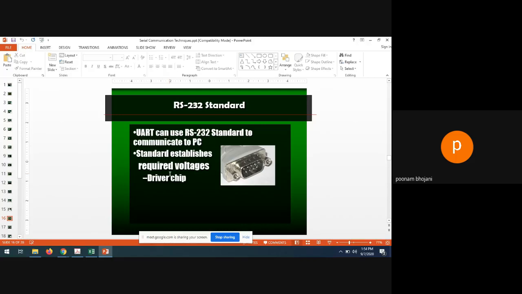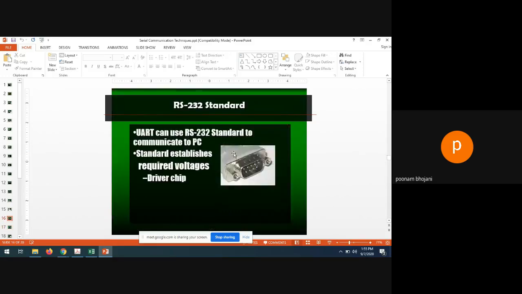Okay, so those voltages can be converted, whenever you study this. Say it is not that important to study. No one is going to ask you about the RS-232 standard. I'm just giving you the example. But whenever you study this RS-232, you will come to know that it is not working on the same voltage the computer is working on, right? But yes, the driver chip can convert that voltage into the required one.